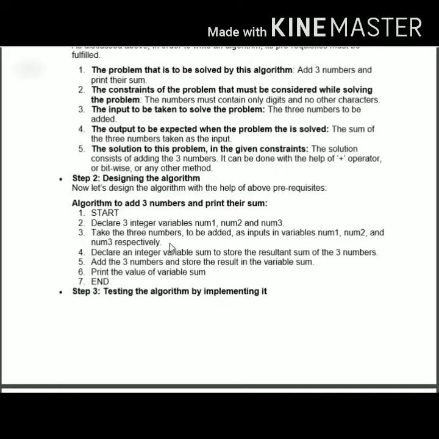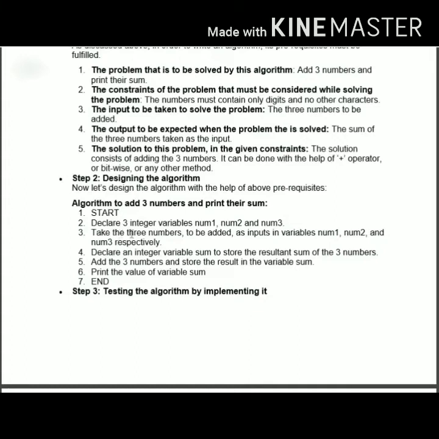Now comes the part where you need to design the algorithm. Whatever prerequisites you have gathered, they must be used in the designing part. Here we have written the steps that the algorithm must consider. These are the steps of instruction. An algorithm formulated or designed by one person may differ from another person's. The logic of the algorithm will be constant, but the written pattern may differ from one person to another.